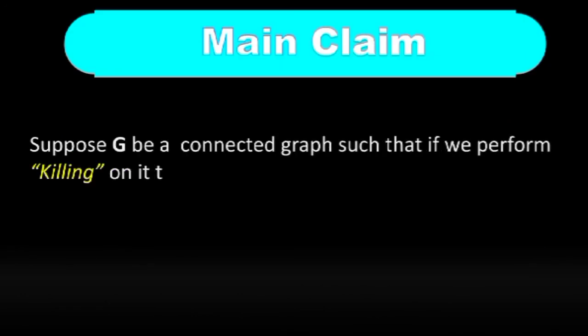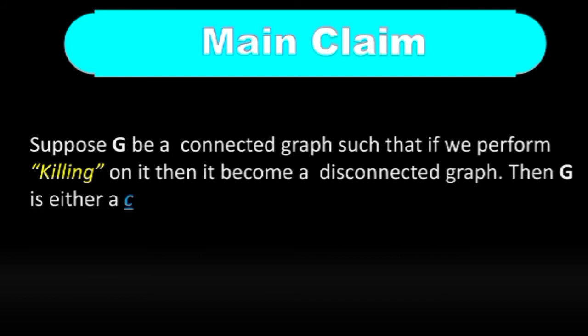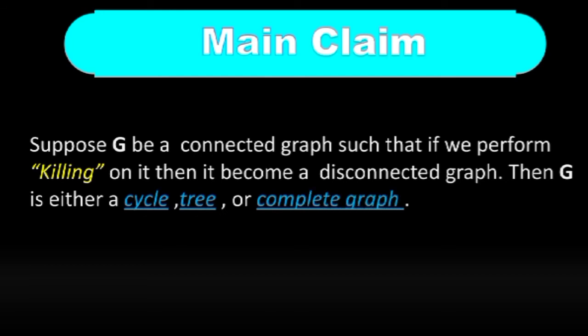Now I should go towards my main claim. Suppose G is a connected graph. If we perform killing on it, then it becomes a disconnected graph. Then G is either a cycle, a tree, or a complete graph. This is my main claim.